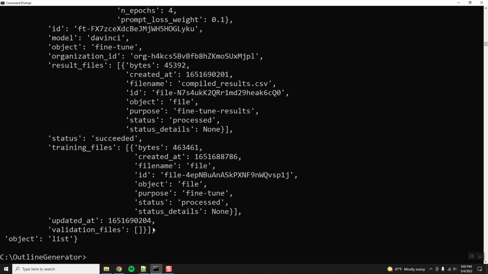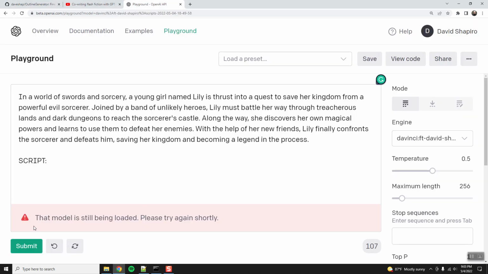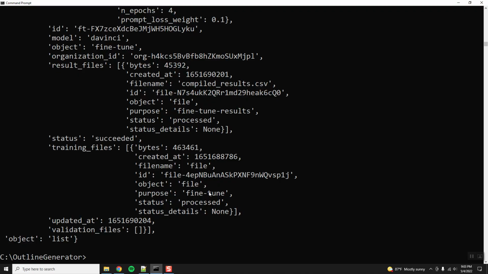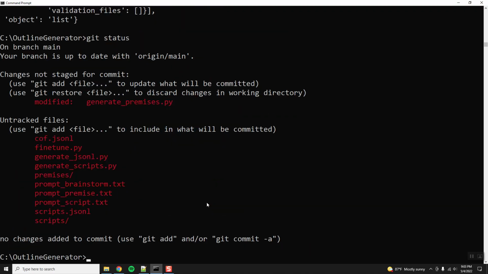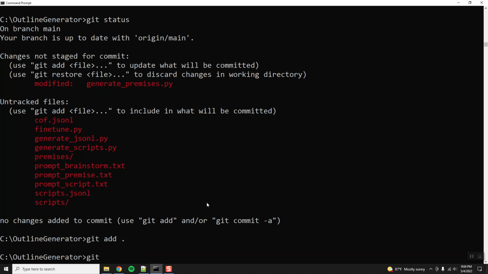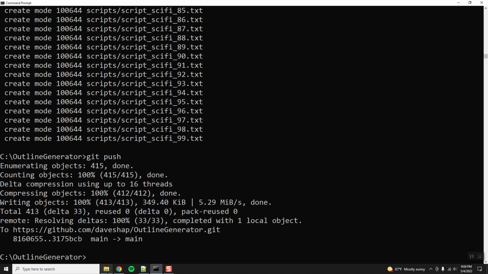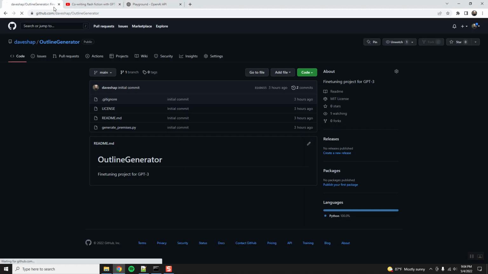And we will do a final commit, and I'll do a final push. Yep, please try again shortly. Actually, I'm not changing anything, so we'll just do a git status. So remember, I started this video with just doing this git, the initial commit, git add all, git commit am final commit, and you can go check on the commits yourself if you want. Git push. Okay. So this code is now updated and online.